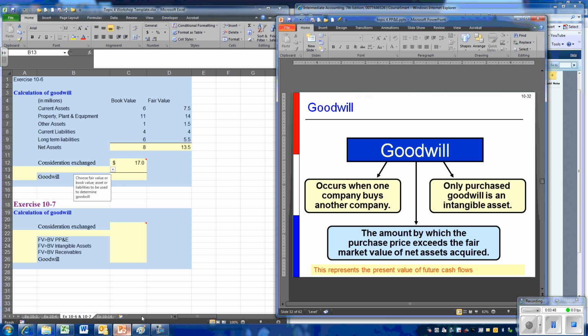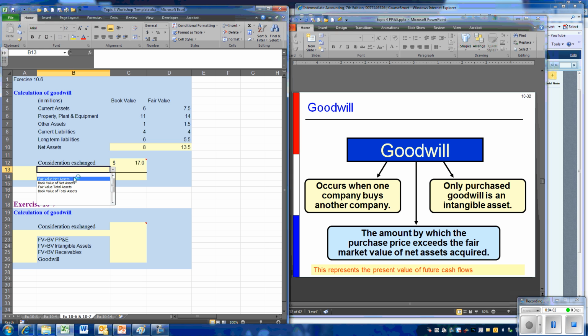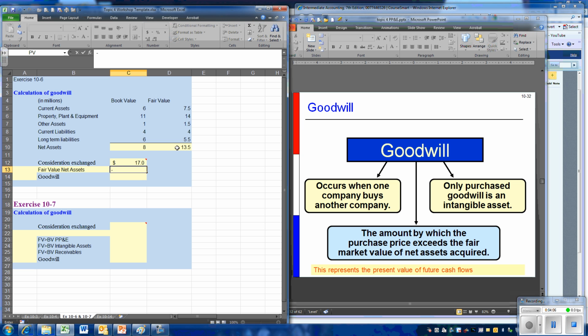Again, remember, the definition of goodwill is the amount by which the purchase price exceeds the fair value of the net assets acquired, in this case, 13.5, the fair value of the net assets. We're going to be subtracting that, and our goodwill is equal to 3.5 million.